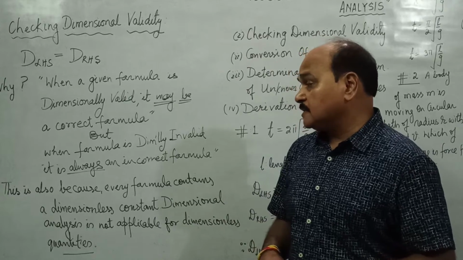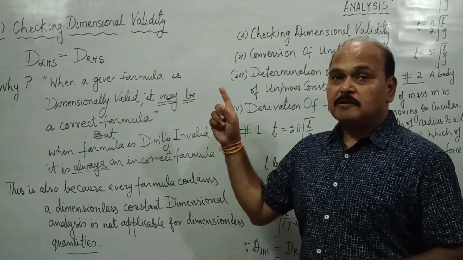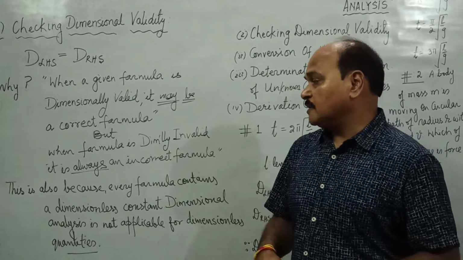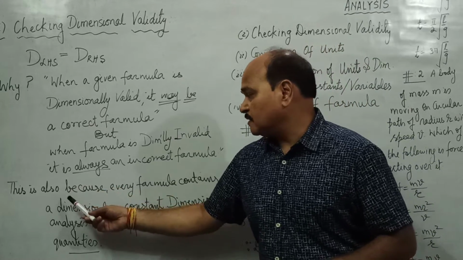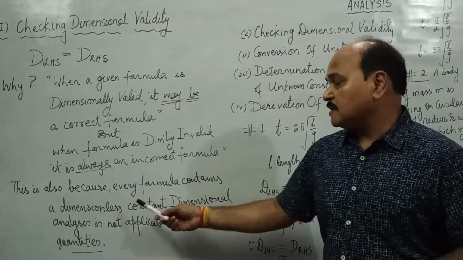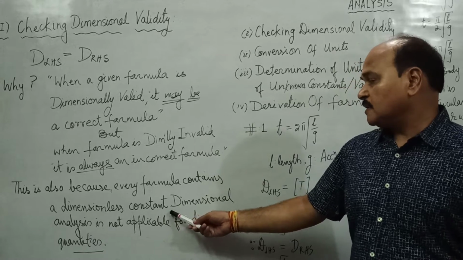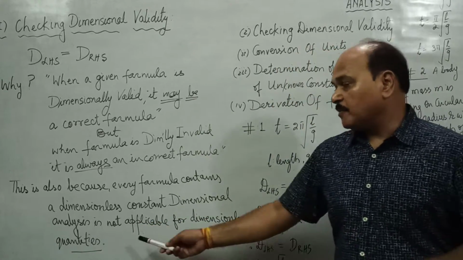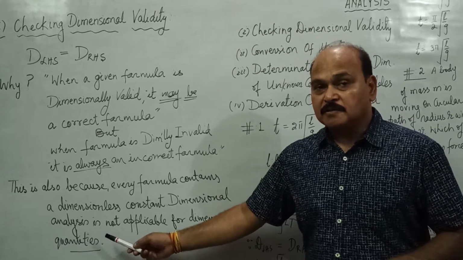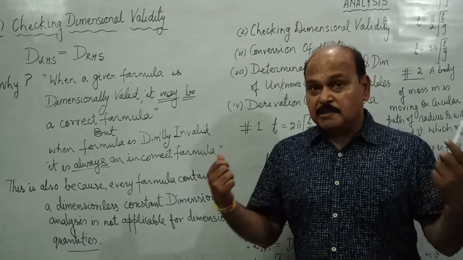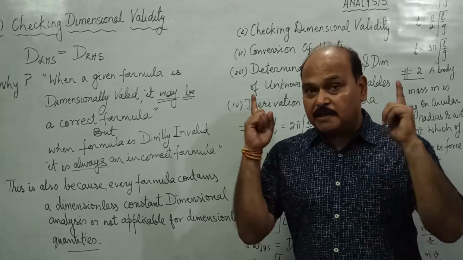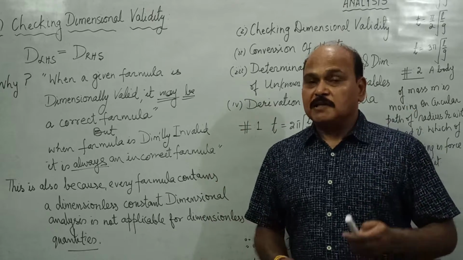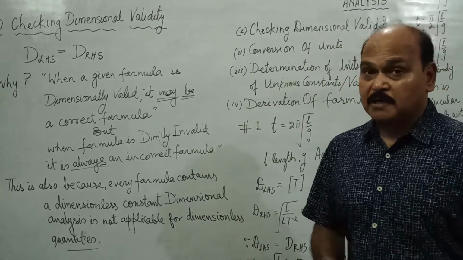So dimensional analysis is not applicable for dimensionless constant, and this is what is written here. Every formula contains dimensionless constant. Dimensional analysis is not applicable for dimensionless constant. That is why even if the formula is dimensionally valid, it may be an incorrect formula because the dimensionless constant might not be written correctly.